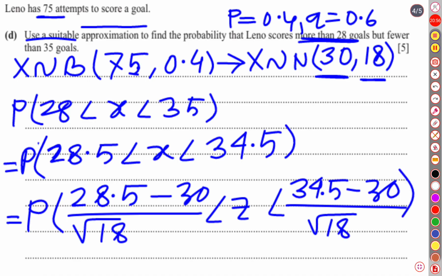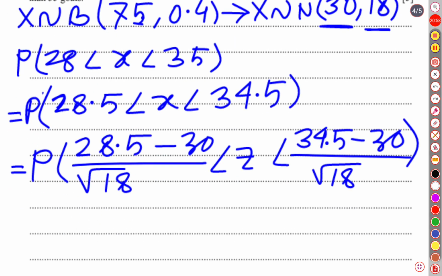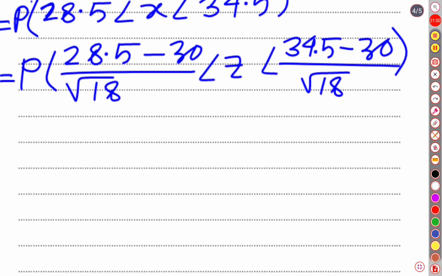So if we do the calculation, 28.5 minus 30 is 1.5 in magnitude, and 1.5 over square root of 18 is, definitely this is negative because 30 is greater than 28.5, so it is negative 0.354.